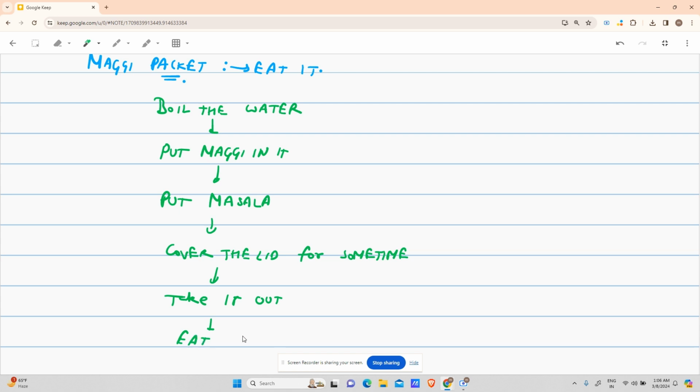You will say that these are the steps. Step one is this, step two is this, step three, step four, step five, step six, correct? So I think I've made the perfect Maggie up till now. The problem statement was to eat Maggie, and we applied these steps